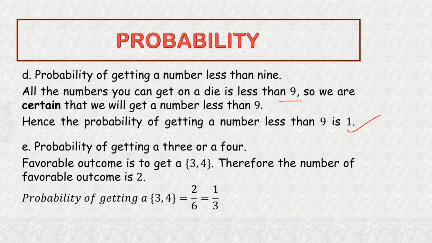And finally, for example 2, probability of getting a 3 or a 4. Now the favorable outcome is to get a 3 or 4. Therefore, the number of favorable outcomes is 2. So this means that the probability of getting a 3 or a 4 will be equal to 2 over 6. That is number of favorable outcomes over number of possible outcomes. Simplifying, we will get 1 over 3.